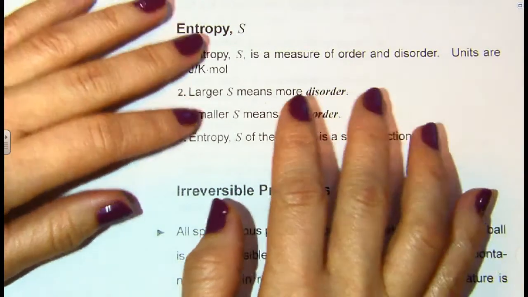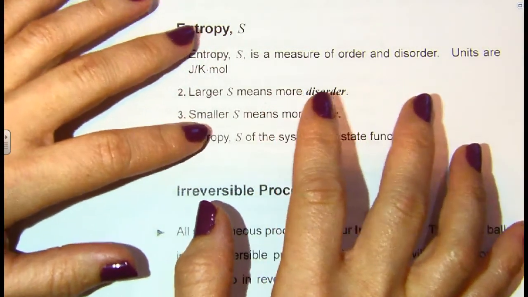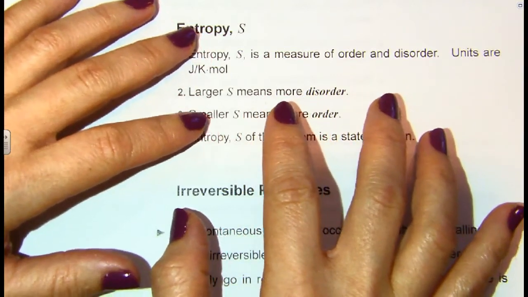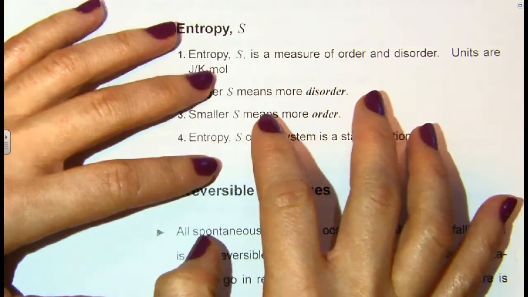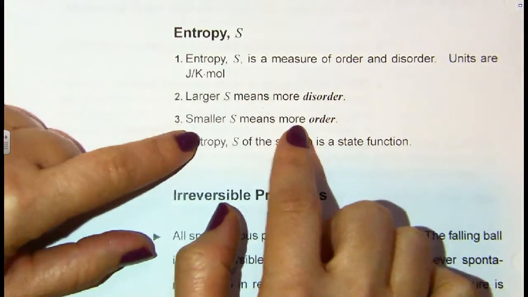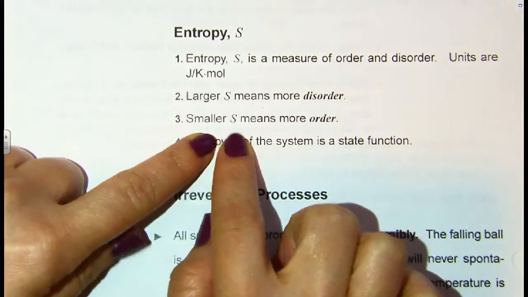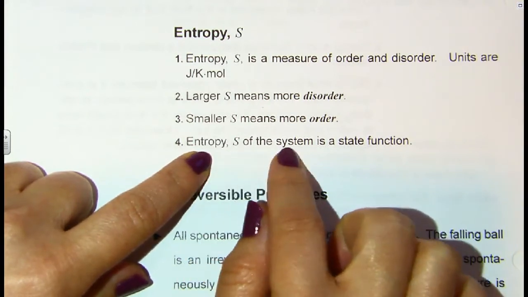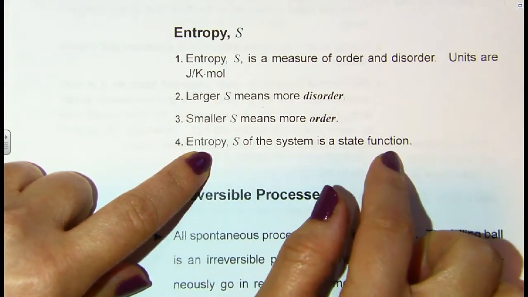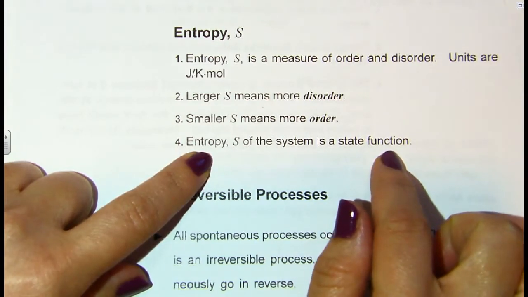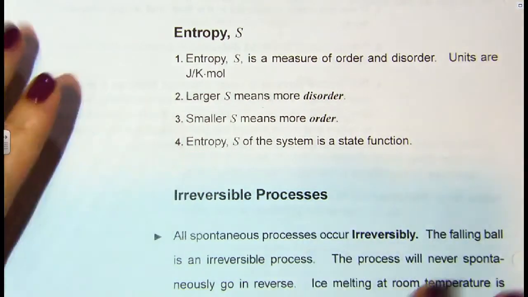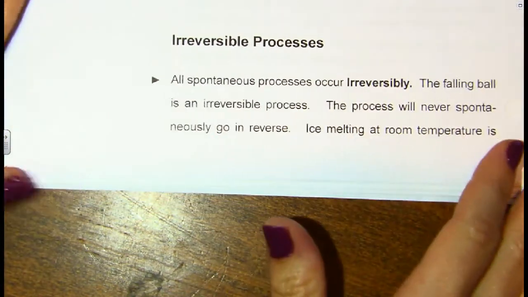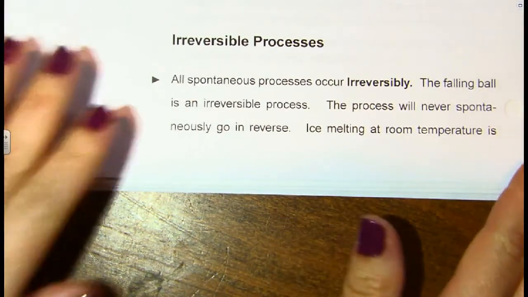So say you take molecules and you cool them down, they start moving slower and slower, and the slower they get, the more orderly they become, like in a solid, and this would be a small value of S. So entropy, or S, of a system is a state function, if you remember back the difference between a path function and a state function. So we have two different processes to consider: irreversible and reversible.